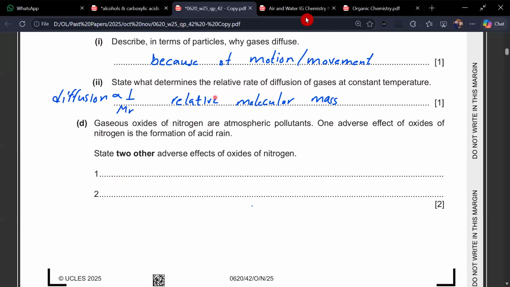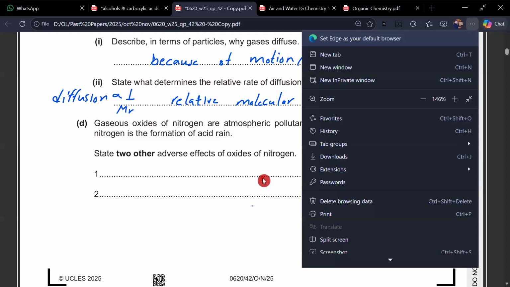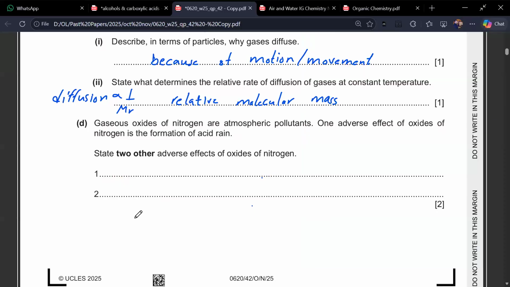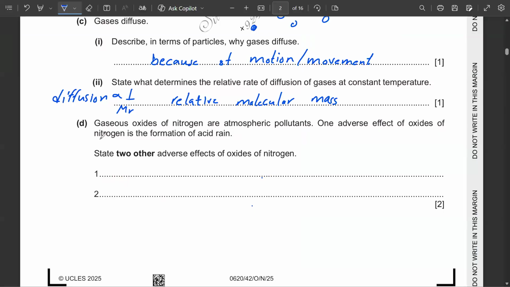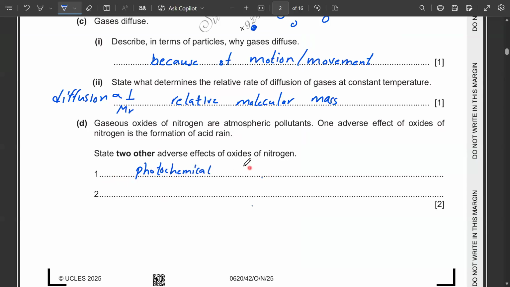Here we have to write photochemical smog, and the other one lung problems or breathing problems.